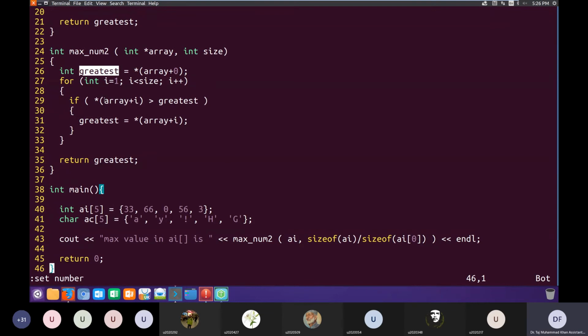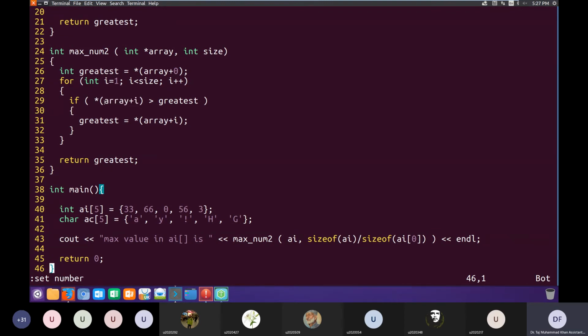Similarly, in every iteration, I do array plus i. Array is a pointer and i is an integer. And by pointer arithmetic, you know that if I add 1 to an integer pointer, its value will be incremented by 4. So array plus 1 will give me the address of the next element of the array, array plus 2 will give me the address of the third element, and array plus 3 will give me the address of the fourth element of the array.